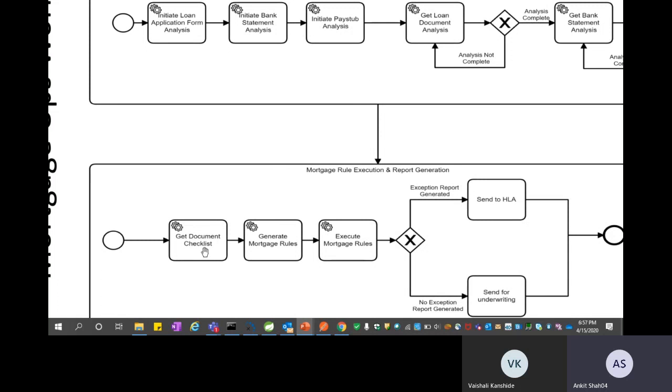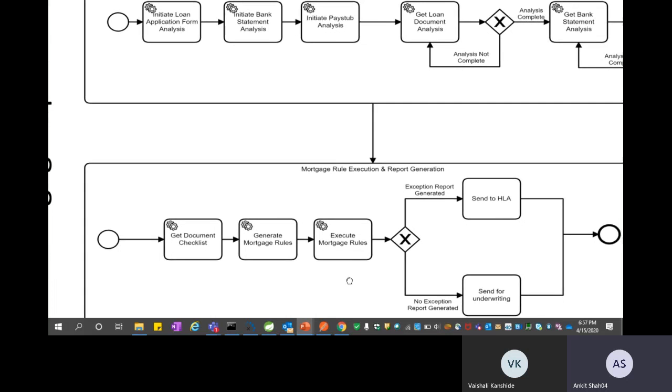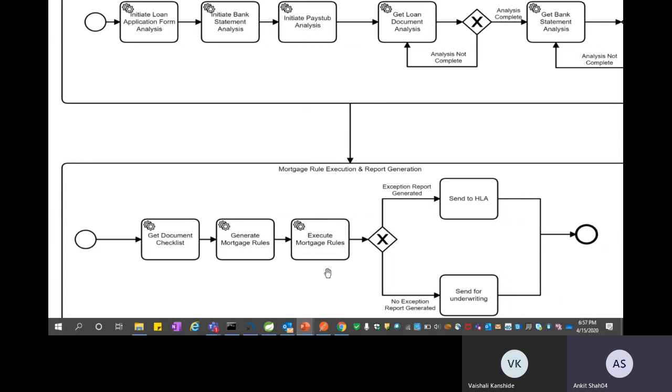So we get the document checklist from the quality checklist system. We generate the rules based on what rules are available in the quality check system, and once the rules are created, we execute the rules on the extracted information. And once the extracted information runs through these rules, an exception report can be generated in case the application does not meet the predefined rules.